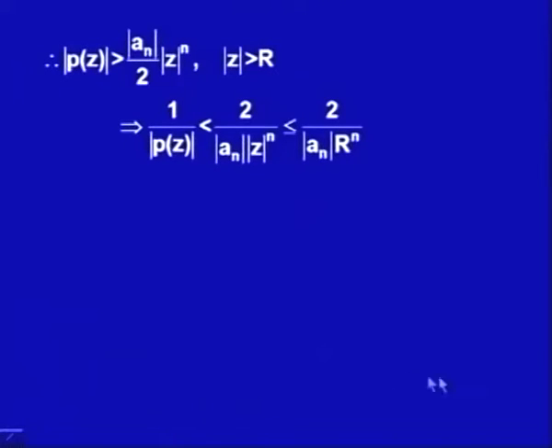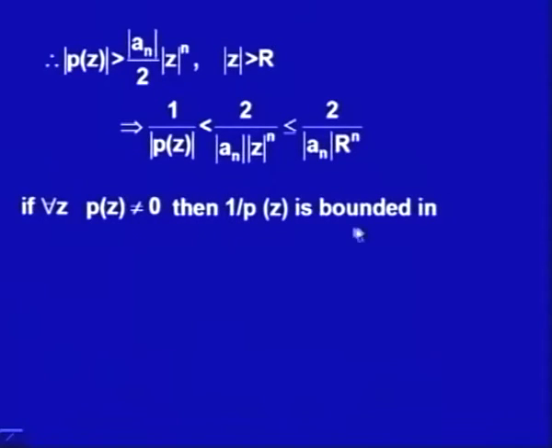So, what it simply says is that if p(z) is not 0 for all z, then 1/p(z) is bounded in the region mod z greater than r, and so 1/p(z) is bounded in the region mod z less than or equal to r.